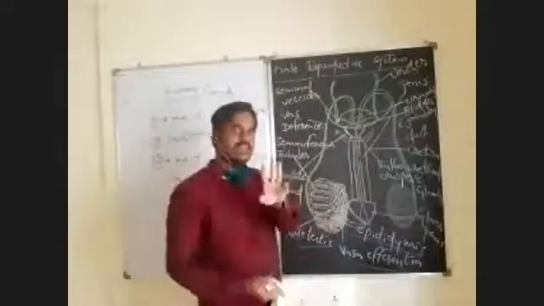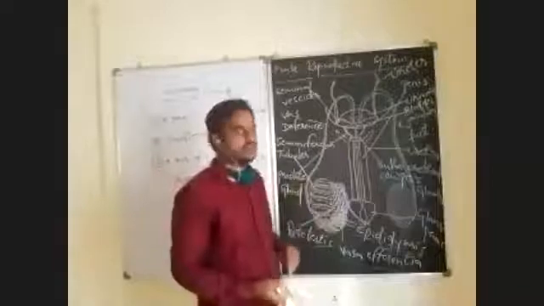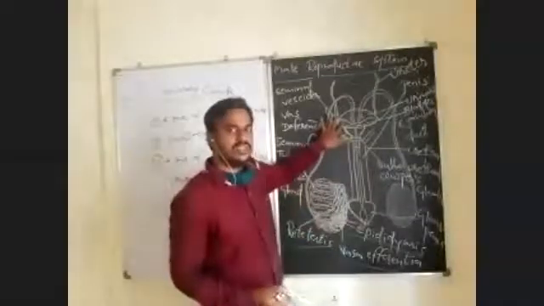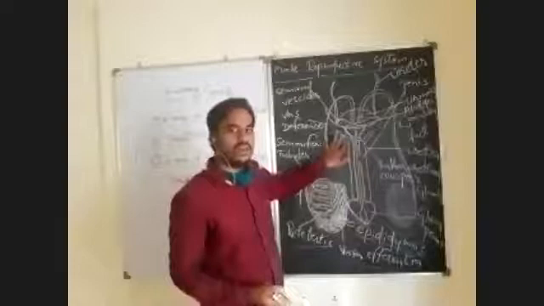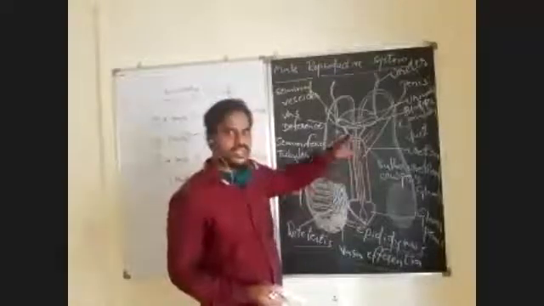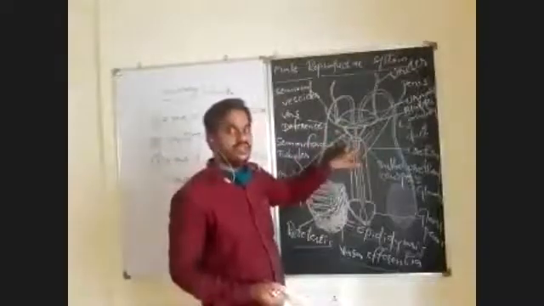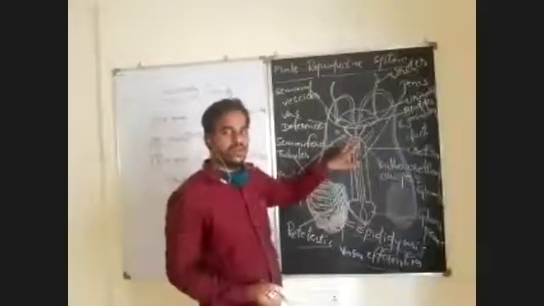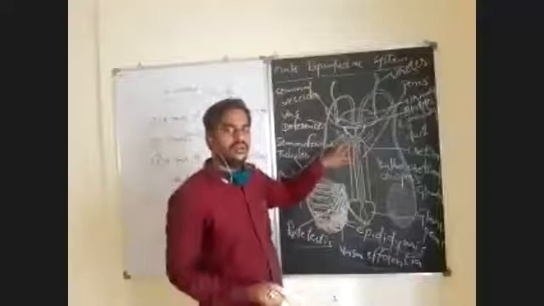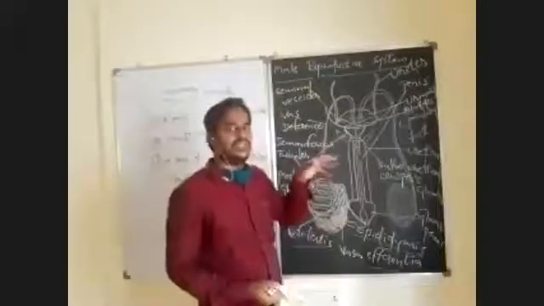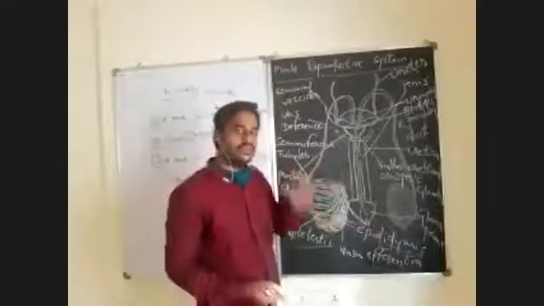And after that, accessory glands. There are three types of accessory glands in the male reproductive system: a pair of seminal vesicles, a pair of bulbourethral glands or Cowper's glands, and one prostate gland. These secrete fluids which are required for the nourishment of spermatozoa, and also maintain the required alkaline pH in the female genital tract, which helps the survival of spermatozoa inside it.